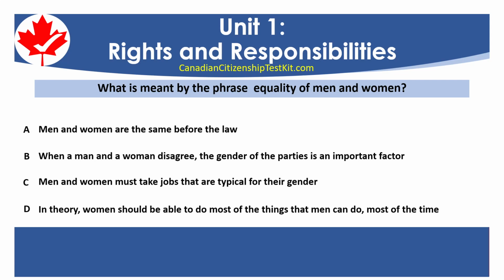What is meant by the phrase equality of men and women? A. Men and women are the same before the law. B. When a man and a woman disagree, the gender of the parties is an important factor. C. Men and women must take jobs that are typical for their gender. D. In theory, women should be able to do most of the things that men can do most of the time.